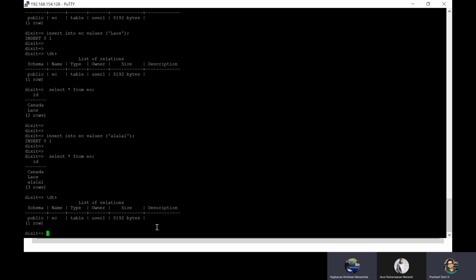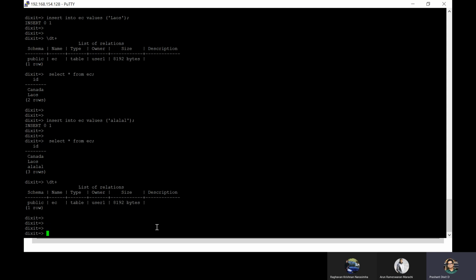Okay, right. So this is how you create a table, how you connect with your database, how you connect with a specific user, and what is PL SQL, what are meta commands, how you do an insert in a table, how you check the definition. For example,